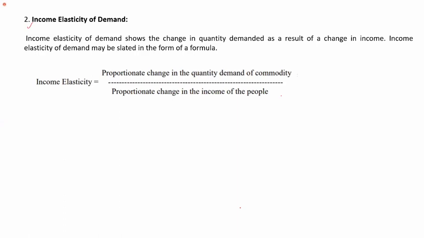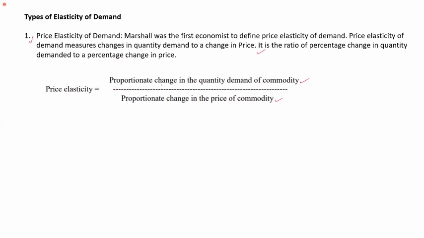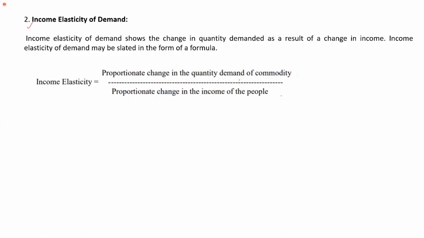Very good. But you can see a definition here, right? You can see a formula here on the screen. Price elasticity, what did we say? Proportionate change in the quantity demanded of a commodity divided by proportionate change in the price of the commodity. This is for price elasticity. Income elasticity, the same thing. Then can you say the same thing for cross elasticity of demand? Just only this equation I want. Just say it as I said now.